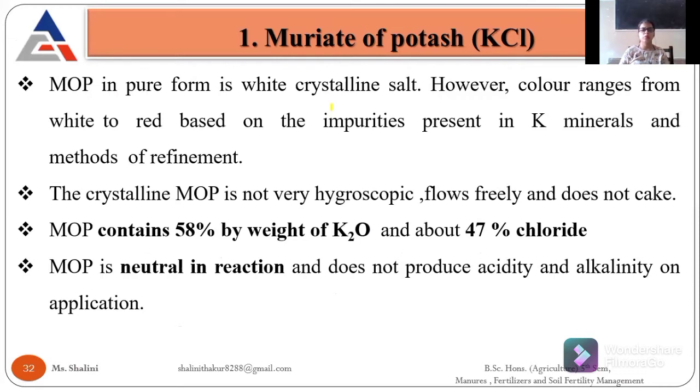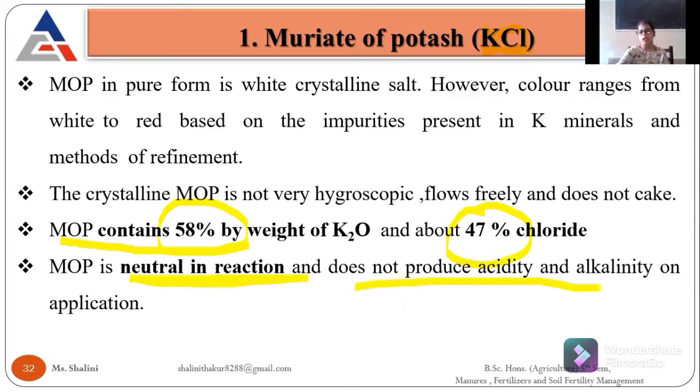One thing more, MOP contains 58% K2O and 47% chloride, because it's KCl. It is neutral in reaction, and it does not produce either acidity or alkalinity in the soil.